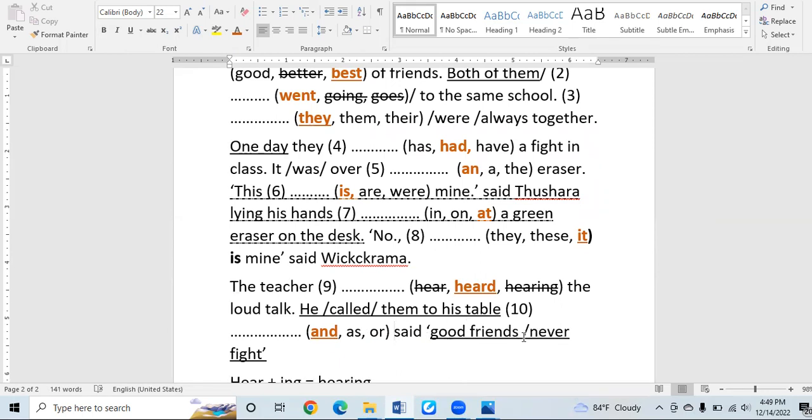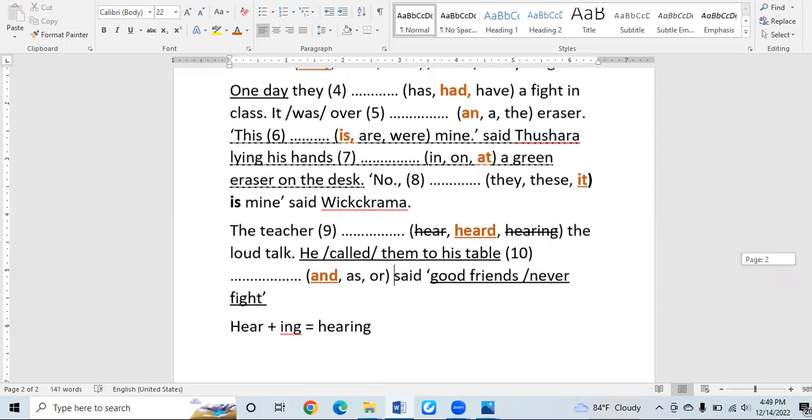Good friends never fight is another sentence. This is direct speech. So these two sentences have been gathered together using the conjunction and, making the sentence a compound sentence. Okay, I suppose that you might have understood.